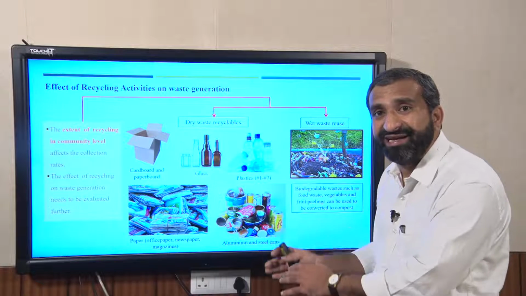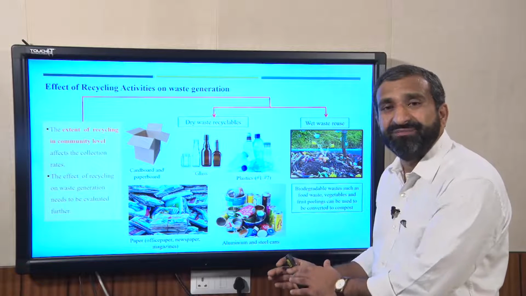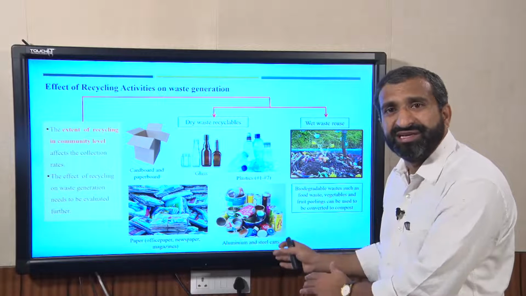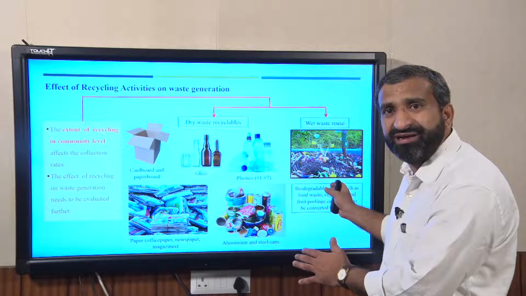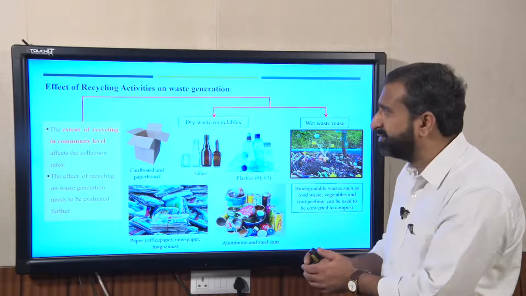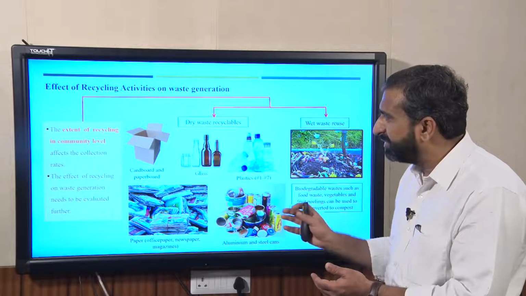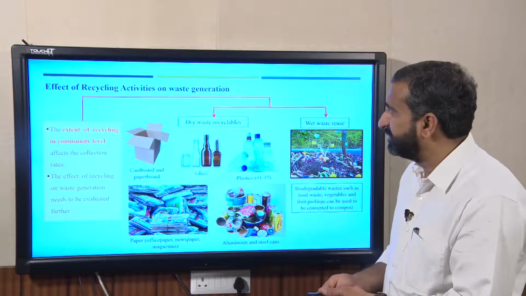If it is treated at community level itself, we need not have the collection, and need not require any space in the disposal sites. So this is one of the important factors. By that way we can easily reduce the waste.